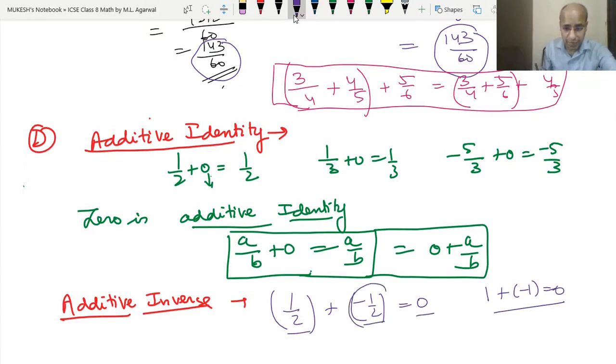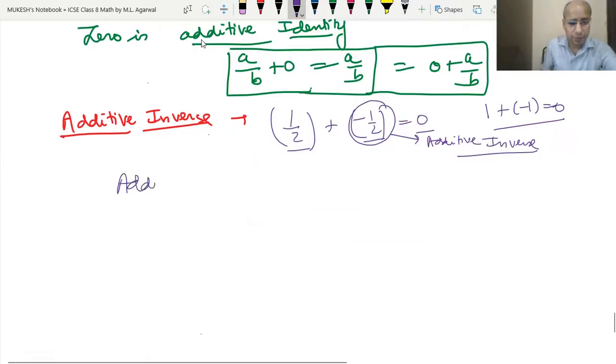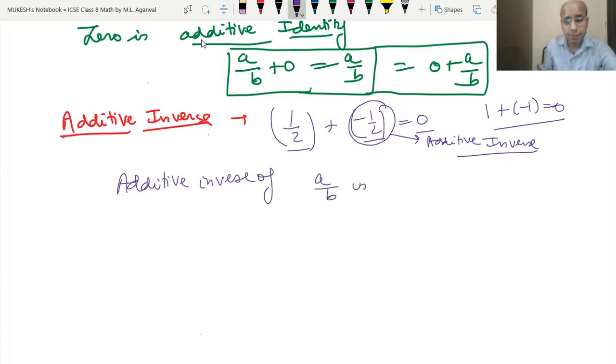So minus 1 upon 2 is called the additive inverse. The additive inverse of a upon b is minus a upon b. If a number is 1 upon 2, then its additive inverse will become minus 1 upon 2.